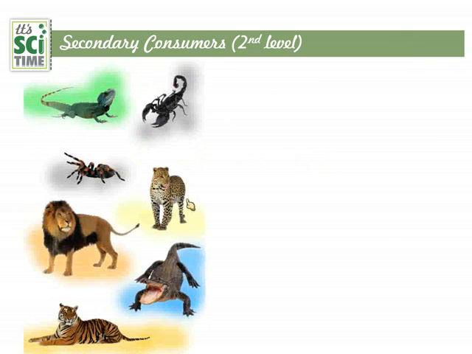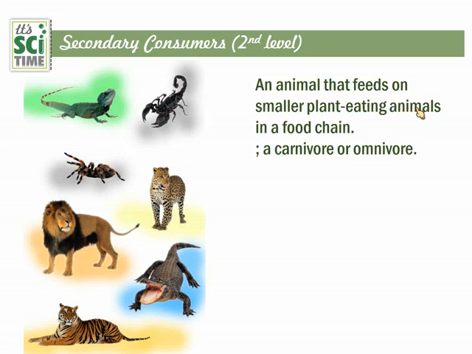And the secondary consumers are those who feed on the primary consumers, so the other animals are the secondary consumers. Sometimes there may be omnivores in that one who eat plants and animals both, and an animal that feeds on the small plant-eating animals in a food chain. They are carnivores mostly, sometimes omnivores.